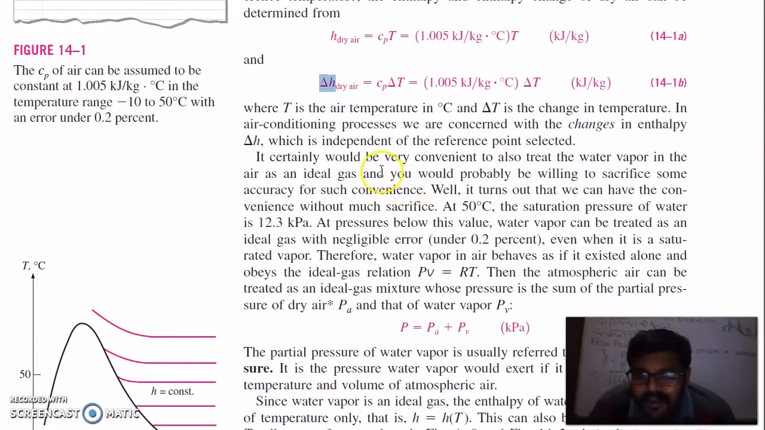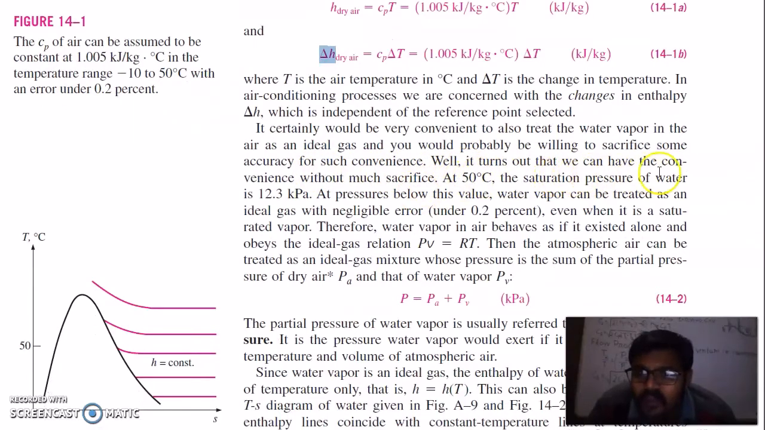It would be very convenient to also treat the water vapor in the air as an ideal gas, and you would probably be willing to sacrifice some accuracy for such convenience. Well, it turns out that we can have the convenience without much sacrifice. At 50 degrees Celsius, the saturation pressure of water is 12.3 kilopascal. At pressures below this value, water vapor can be treated as an ideal gas with a negligible error under 0.2%, even when it is a saturated vapor. Therefore, water vapor in air behaves as if it exists alone and obeys the ideal gas relation.